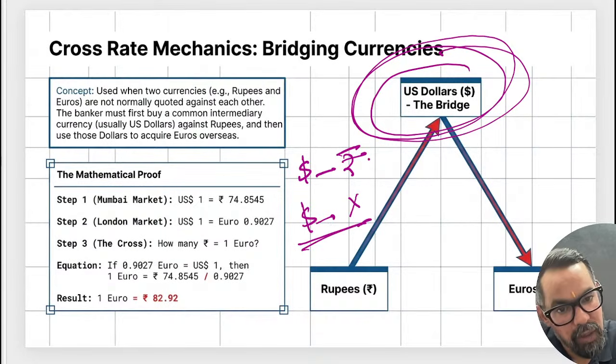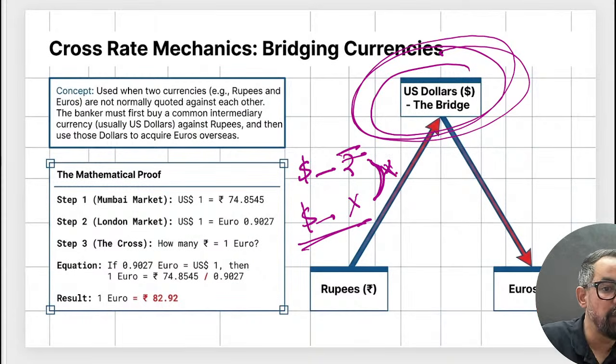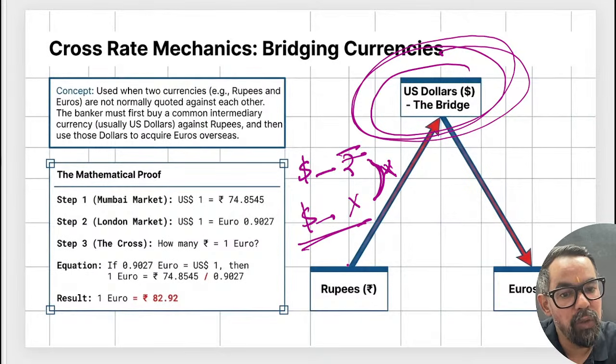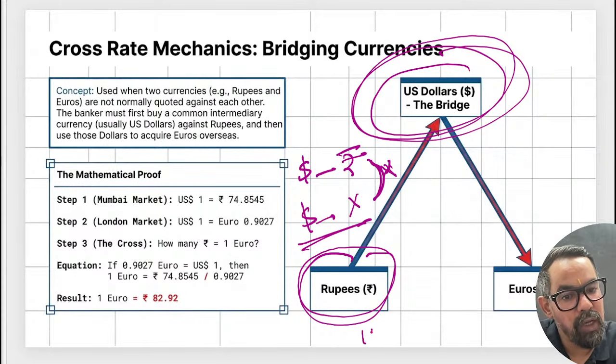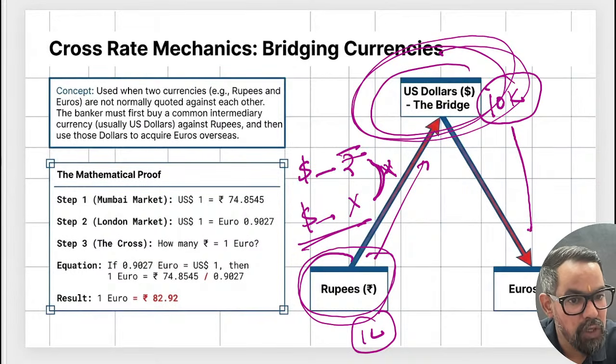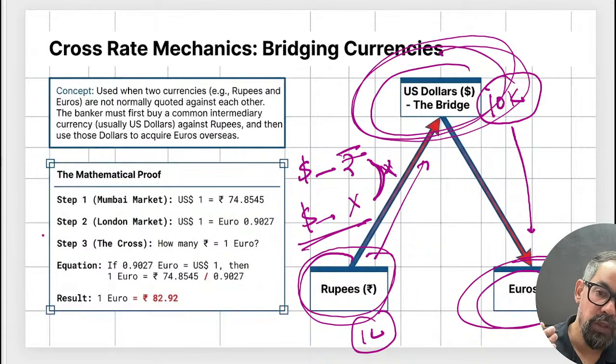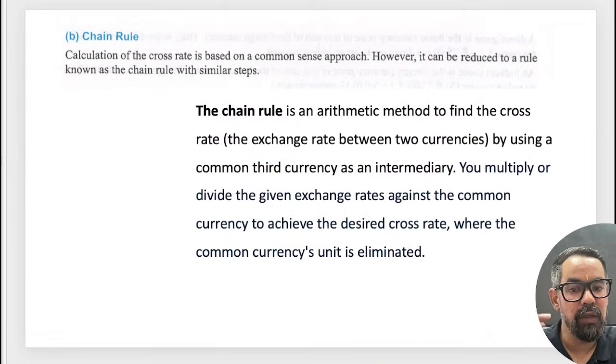Now, if we have to convert rupee into currency x, suppose that we do not have any direct quotation, in this case we take help of the chain rule. From the rupee, let's say you have 1 lakh rupees, you will buy the dollars, okay, you got $10,000. That $10,000 we will dispose of against the currency x. So this mechanism is generally known as your cross rule, and the conversion is basically called chain rule.